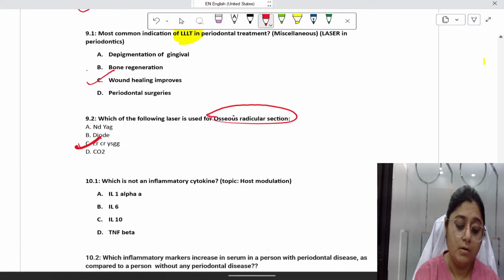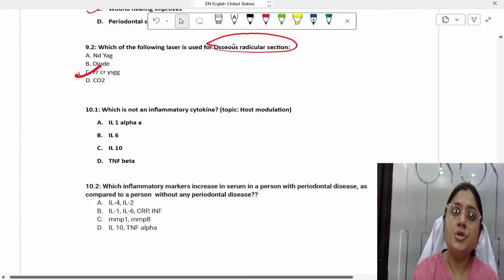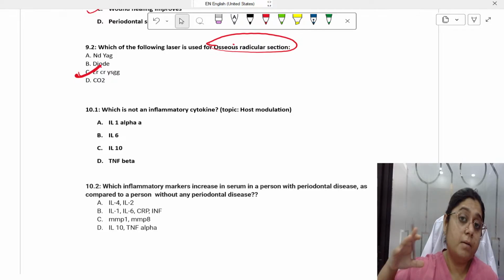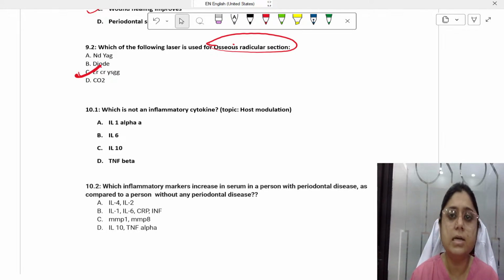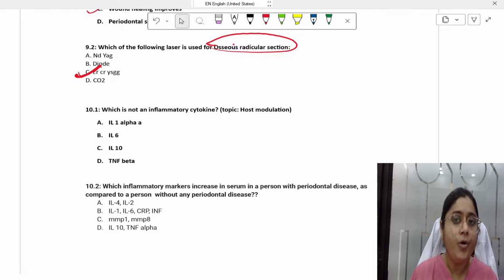Okay, this is something where no application is required. It is a fact which you need to learn. Otherwise, there is a big biomechanics behind the functioning of every laser, which at this stage, guys, is not possible to cover. Afterwards, you can definitely learn it, but now you have to memorize it.